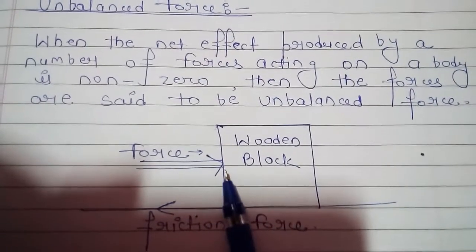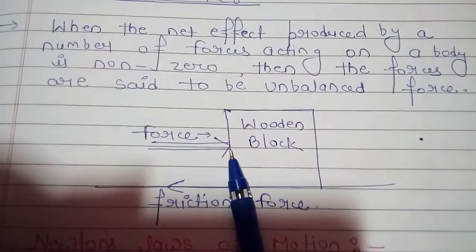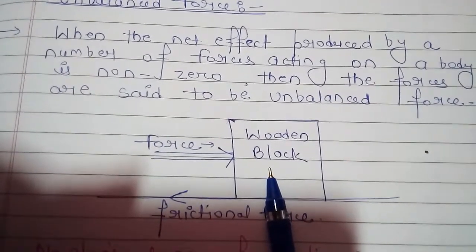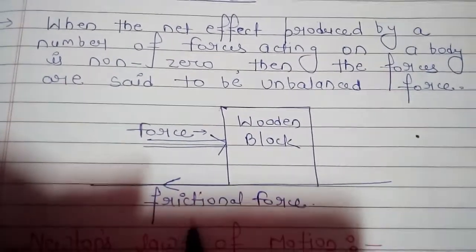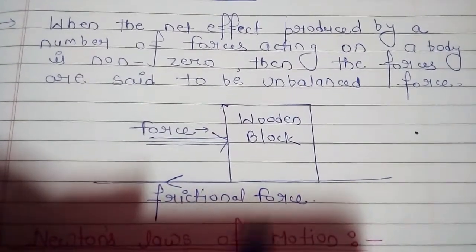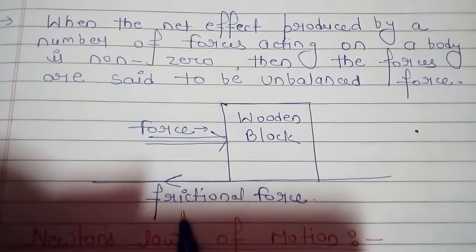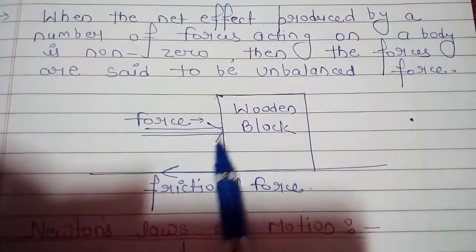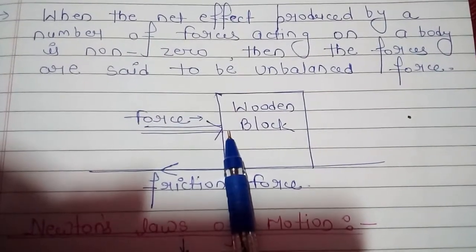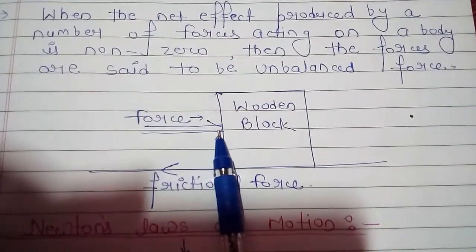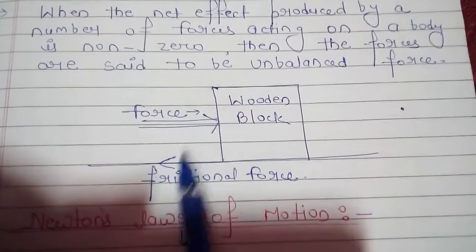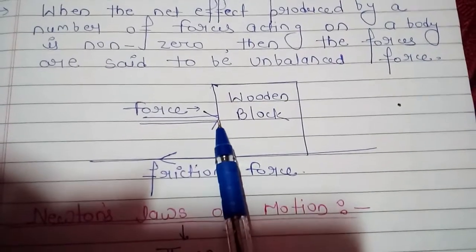And suppose you apply a small amount of force here, only touching this wooden block, will it move or not move? It will not move, because of the force of friction, the frictional force. The frictional force always acts in the opposite direction of the applied force. If the direction of the applied force is here, then the frictional force is in the opposite direction.